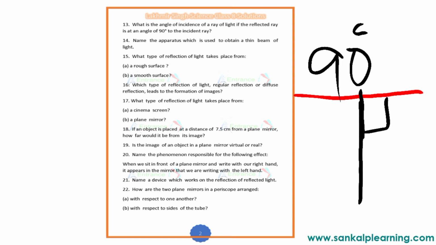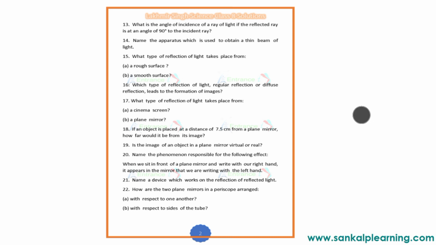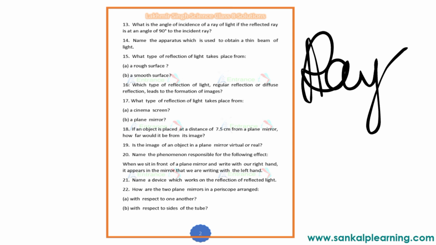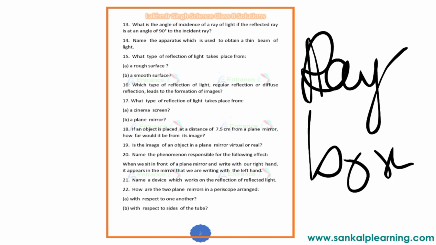Okay, next. Name the apparatus which is used to obtain a thin beam of light. Apparatus means upakarana. The apparatus which is used to obtain a thin beam of light is a ray box. Ray box is an apparatus used to obtain a thin beam of light.